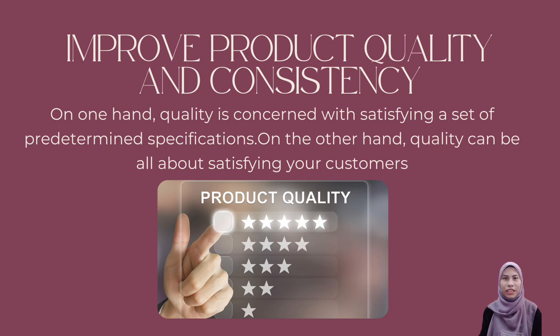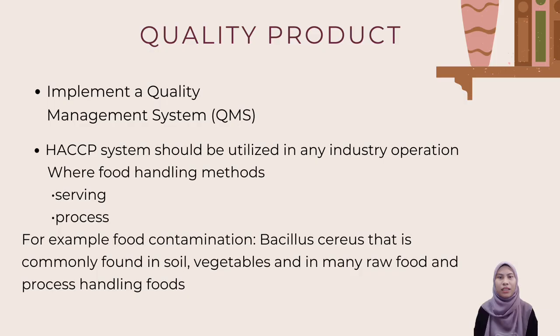Next, HACCP can improve product quality. Based on the observation, we can divide the definition of quality into two categories. On one hand, quality is concerned with satisfying a set of predetermined specifications. On the other hand, quality can be all about satisfying your customers. So first, a quality product has a quality management system, or QMS, such as ISO 9001, which is a set of internal rules that determine how a business will create and deliver its products or services.